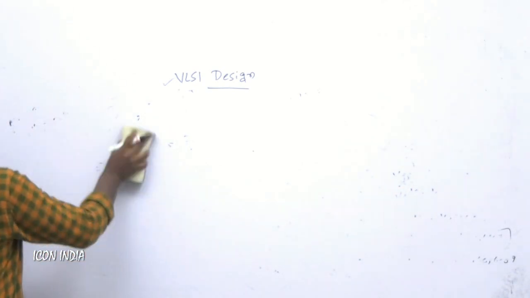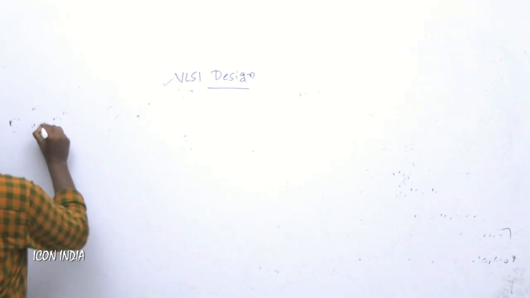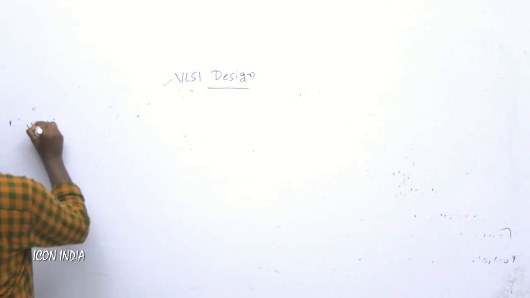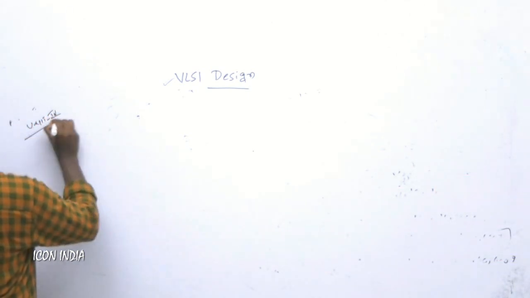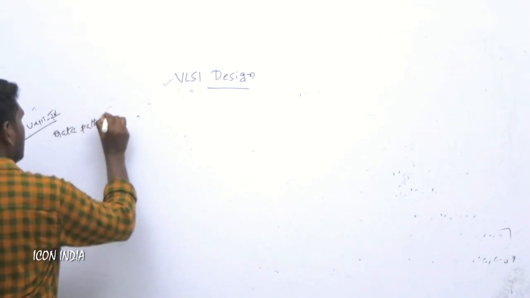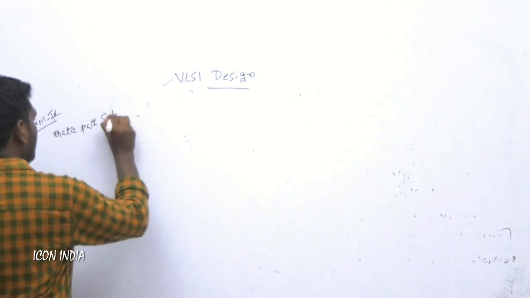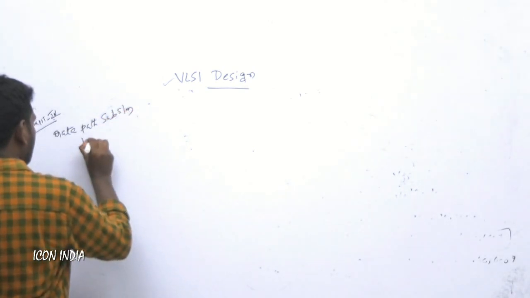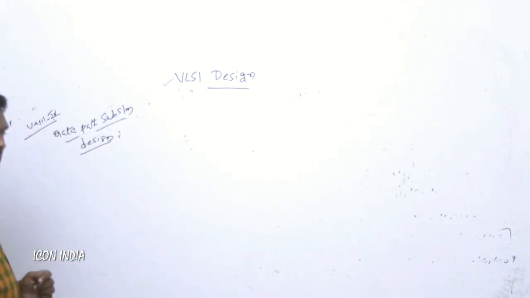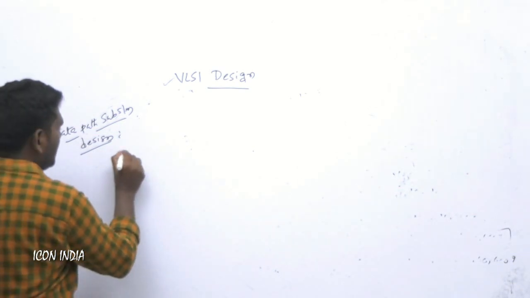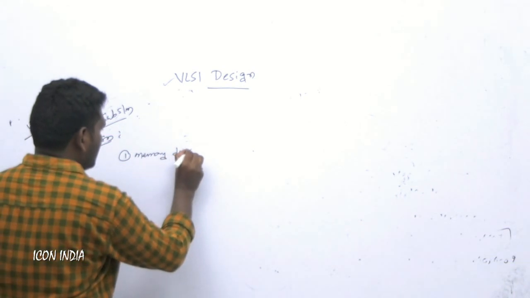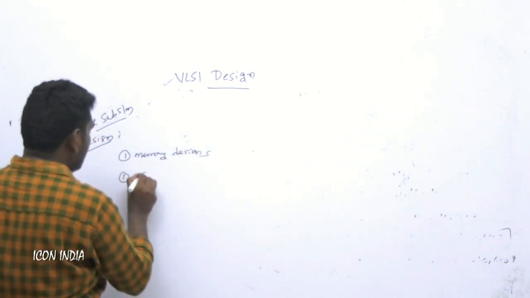And next one is the subsystem, Unit 4, data path subsystem design. This is Unit 4, data path subsystem design. In that we have to go for the memory design. Memory designs. What are the memories?